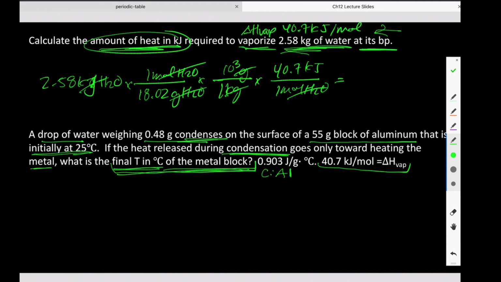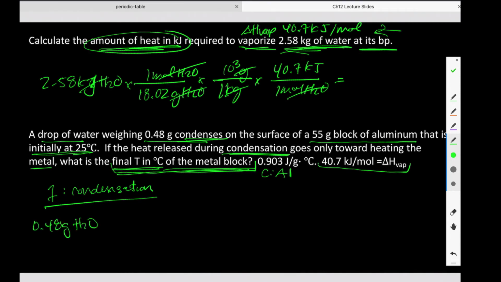So what's this problem really asking us to do? There are two things happening. So one, we have our condensation, and we know that condensation releases energy. So we need to figure out how much energy is released because all of that energy goes into the metal. So step number one, we need to figure out how much energy is released.